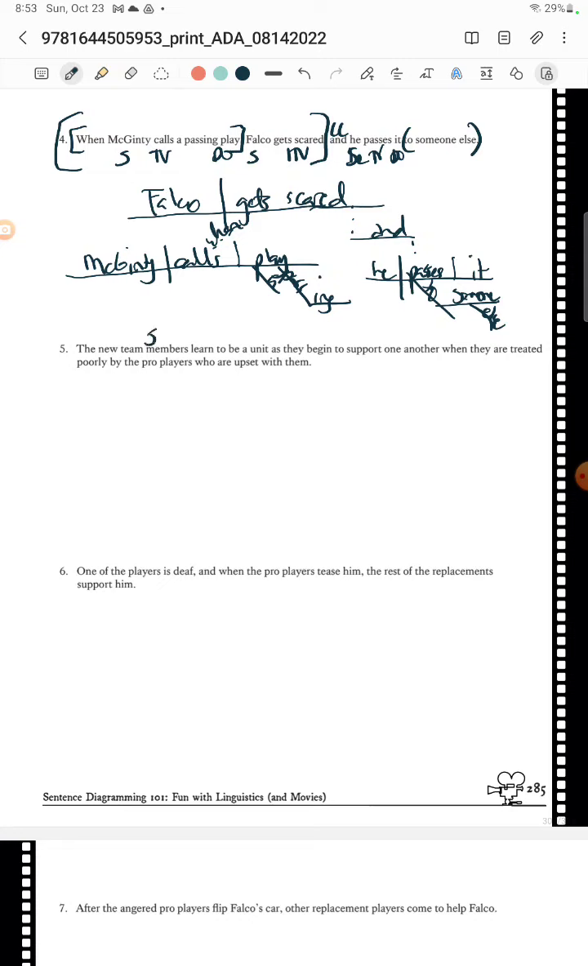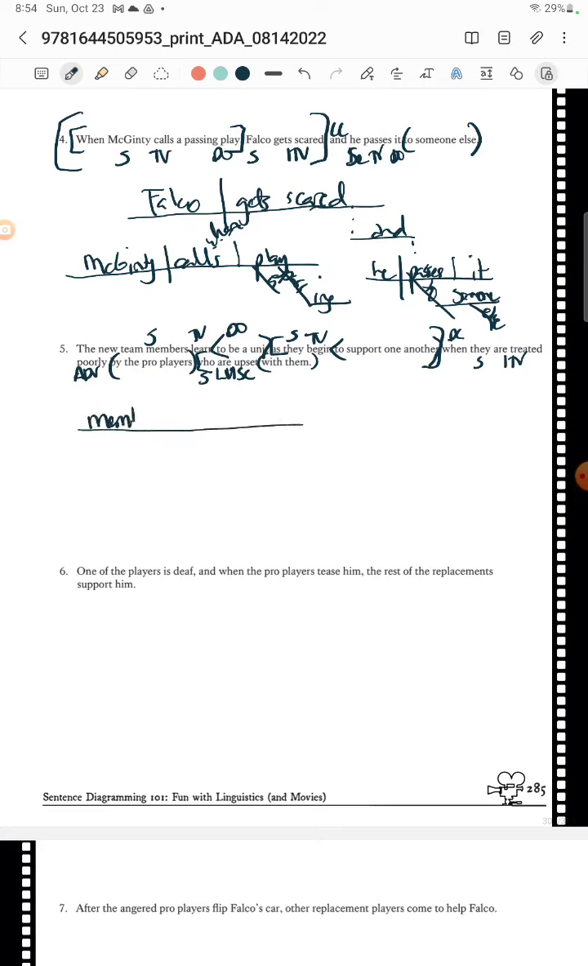The new team members learn to be a unit as they begin to support one another when they are treated poorly by the players who are upset. So, members learn, and then they learn all of this. My direct object, as they begin, what do they begin? To support one another. So that's going to be my dependent clause. When they are treated, and then how are they treated? Poorly by the players. And then which players? Who are upset? Okay, spacing.